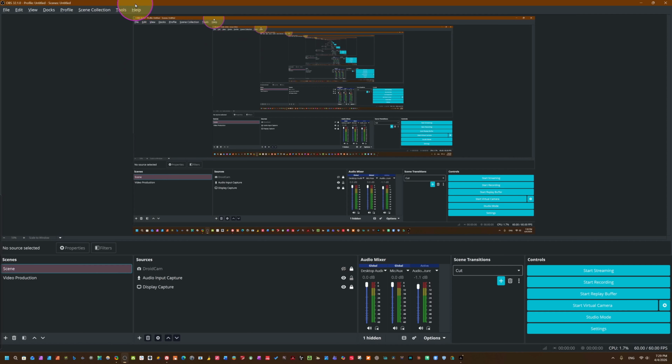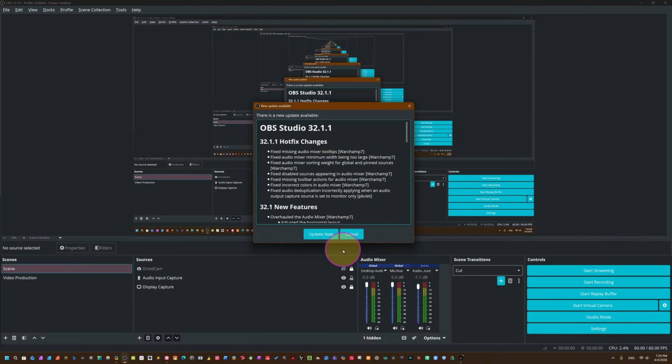For this update, come here, you can see Help. In Help, just select here and Check for Updates, and you can see this is our update.